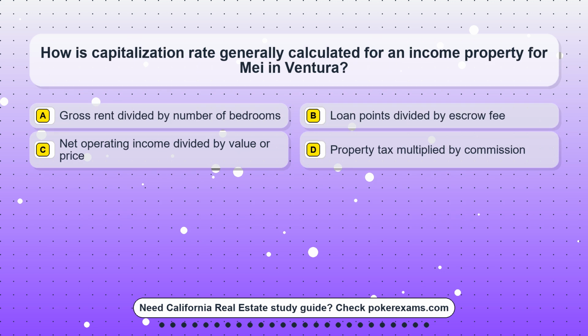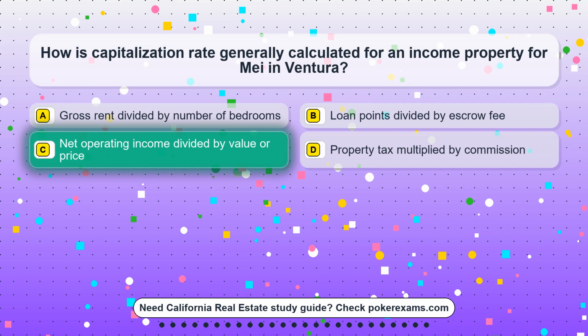Question 13. How is capitalization rate generally calculated for an income property for May in Ventura? Option A, gross rent divided by number of bedrooms. Option B, loan points divided by escrow fee. Option C, net operating income divided by value or price. Option D, a property tax multiplied by commission.